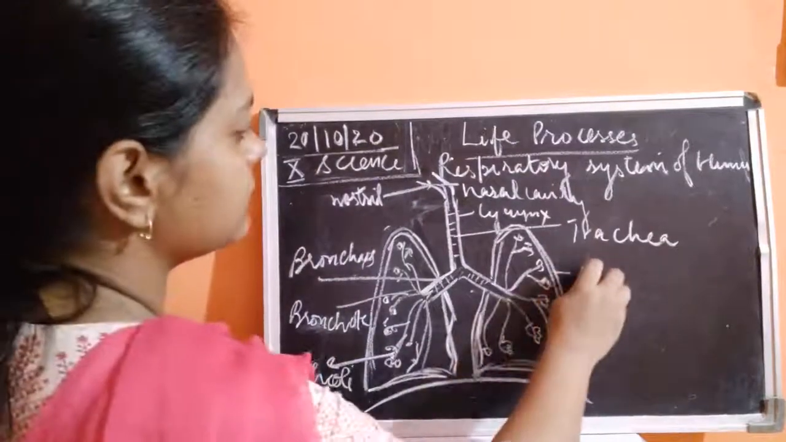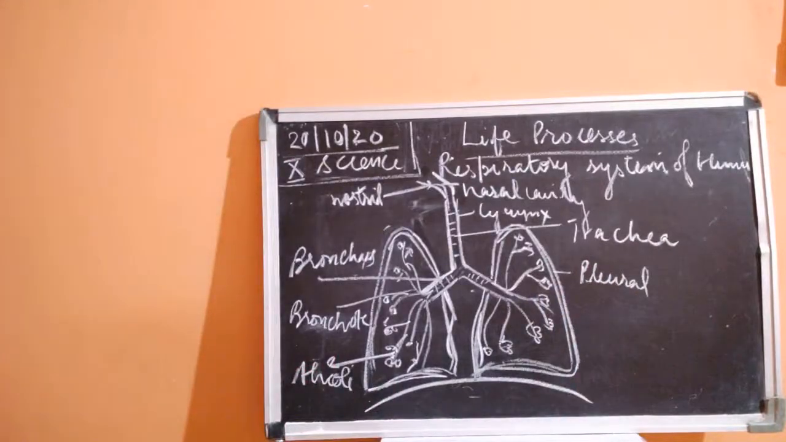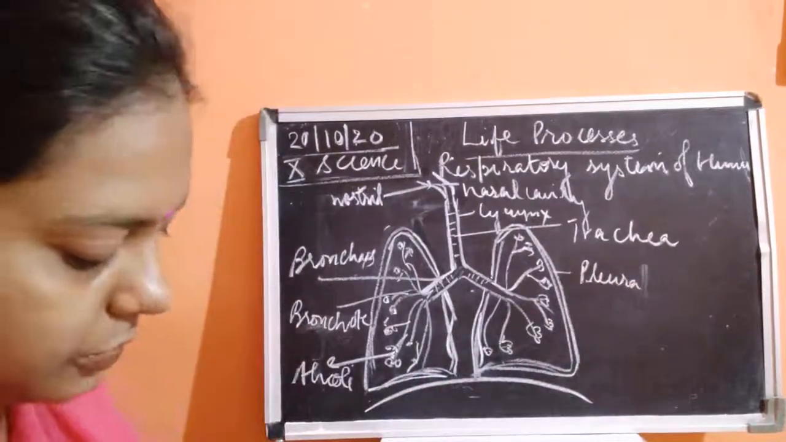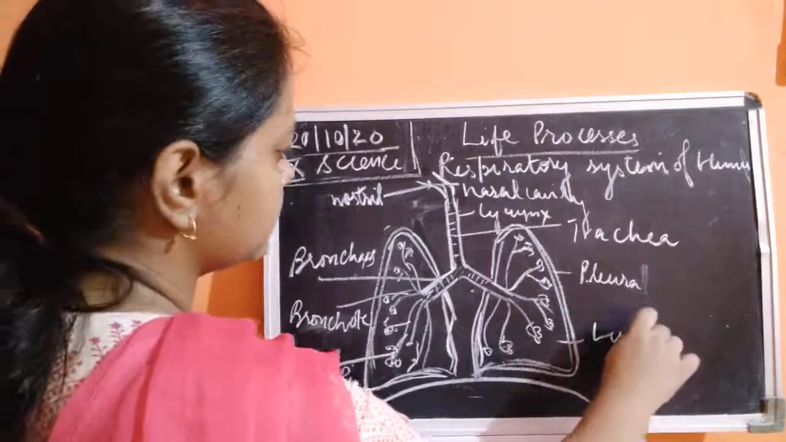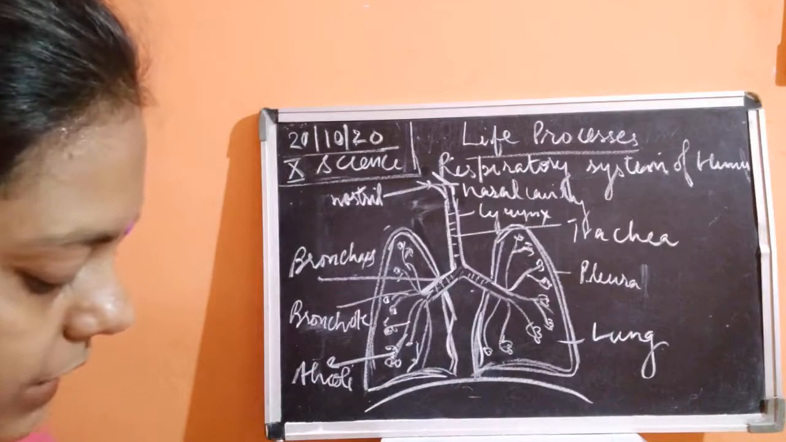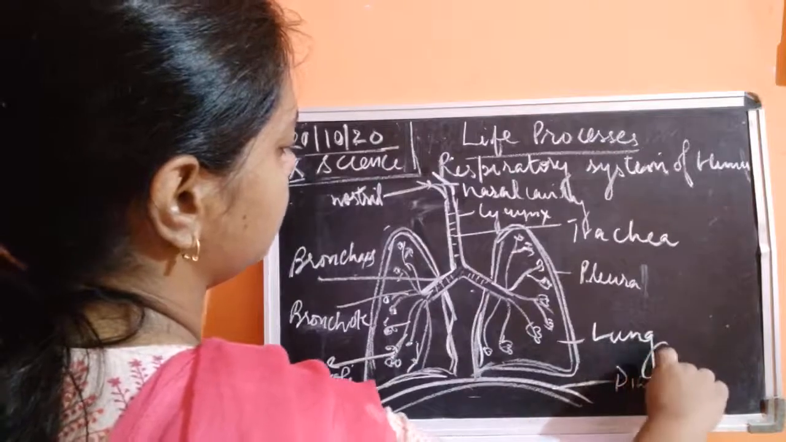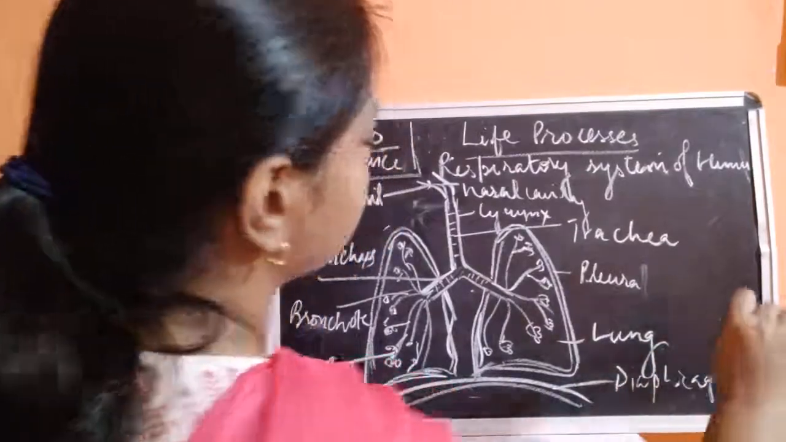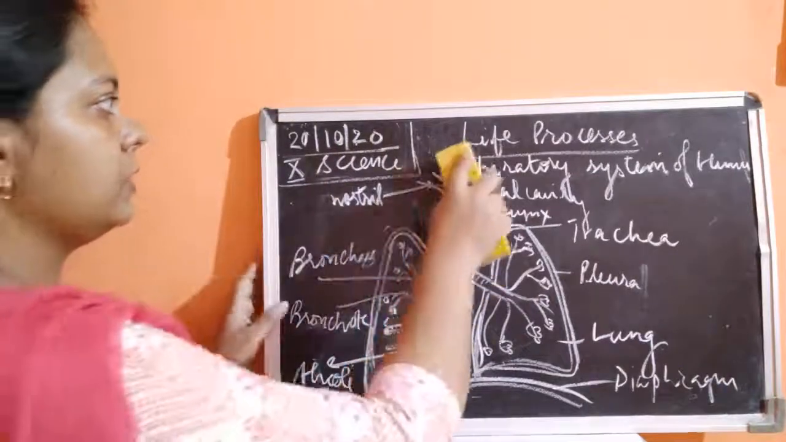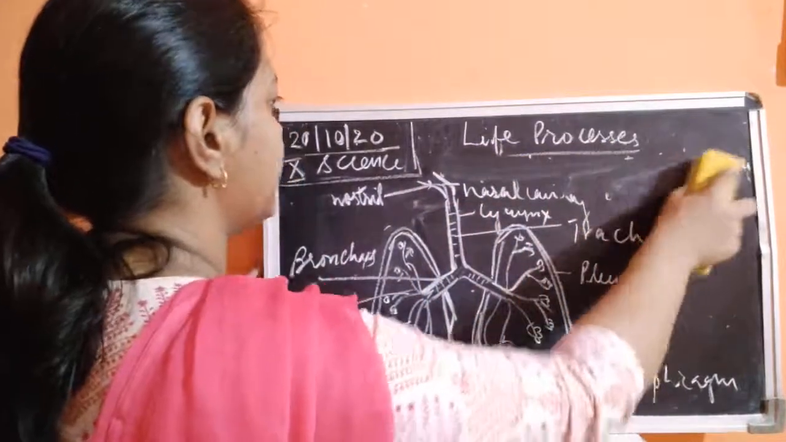Fine. This is known as pleural space, or this is also known as pleural membrane or simply pleura. Okay, so this is known as pleura. And these are the lungs. This is known as pleural membrane even, and the last part, this is known as the diaphragm. So this was all about the respiratory system of the human beings. Okay, so I'll just rub this off so that you can easily see and understand.